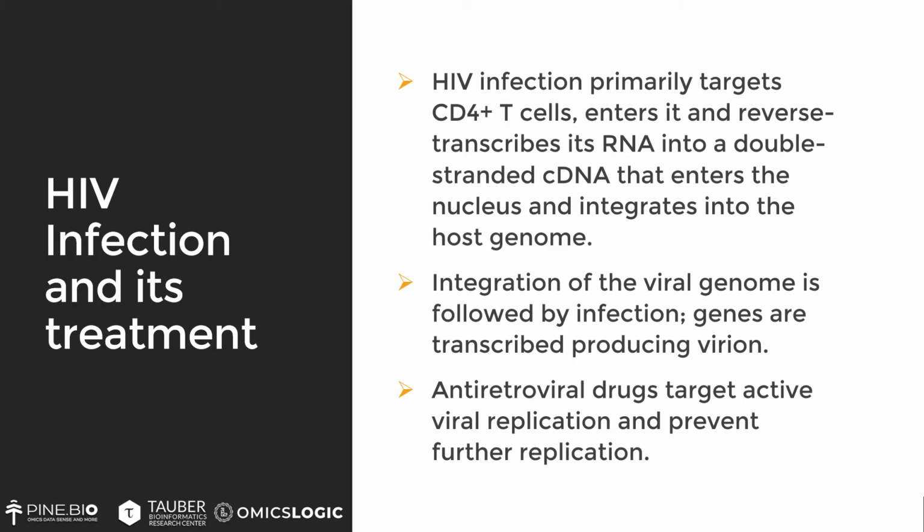Now, HIV infection primarily targets CD4 plus T cells, enters them and reverse transcribes its RNA into a double stranded cDNA that enters the nucleus and overtakes the host genome. Integrating itself with the host genome is followed by the infection. The genes are transcribed, which in turn produce virions and assemble new viruses. The antiretroviral drugs target active viral replication and prevent further replication.